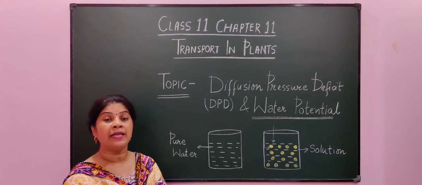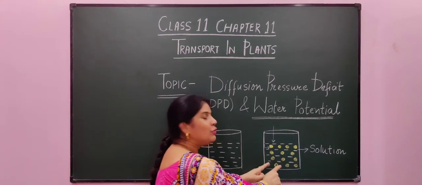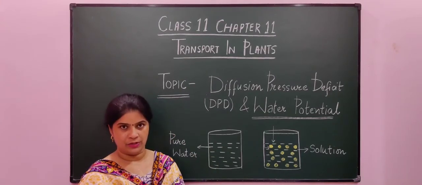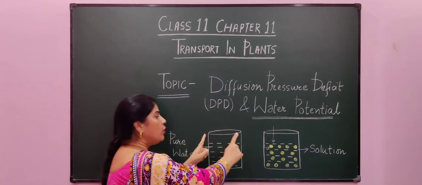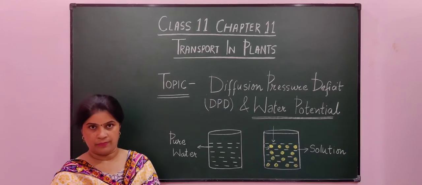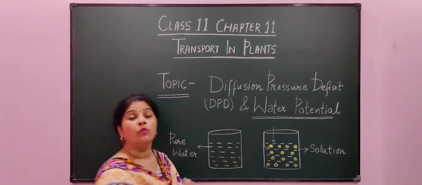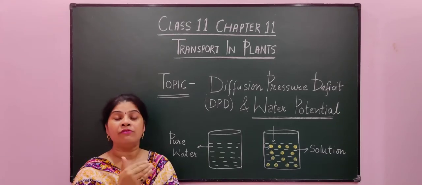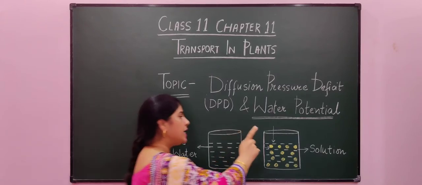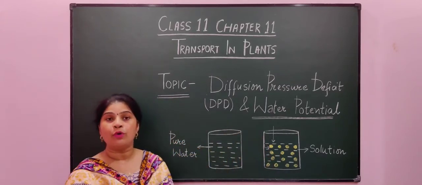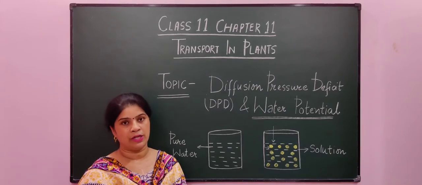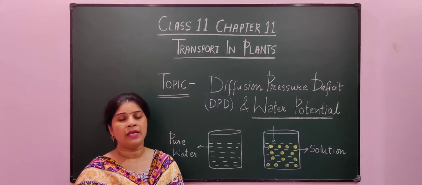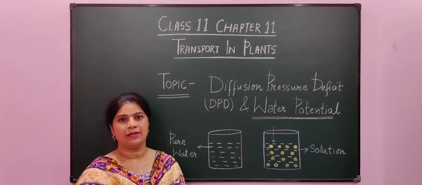This decrease in free energy of water molecules in solution as compared to its pure state is known as water potential. I will again explain. The pure water has maximum free energy. When we add solute to it, what happens to the free energy of water molecules? It gets decreased. This decrease in free energy of water molecules in solution as compared to its pure state is known as what? Water potential. So students, today we will be doing DPD and water potential in an explained way. So students, let's start it.